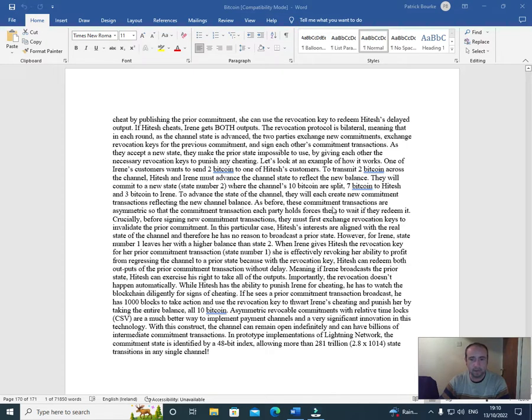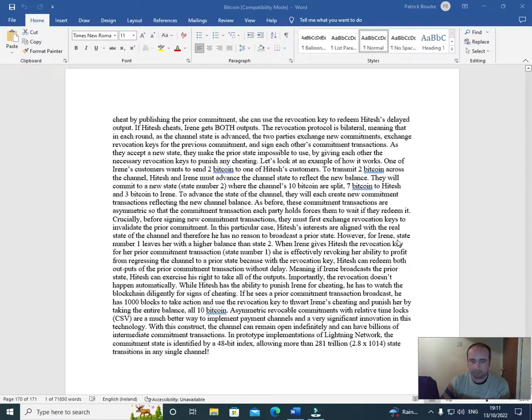As before, these commitment transactions are asymmetric, so that the commitment transaction each party holds forces them to wait if they redeem it. Crucially, before signing a new commitment transaction, they must first exchange revocation keys to invalidate the prior commitment. In this case, Hitesh's interests are aligned with the real state of the channel and therefore he has no reason to broadcast the prior state.